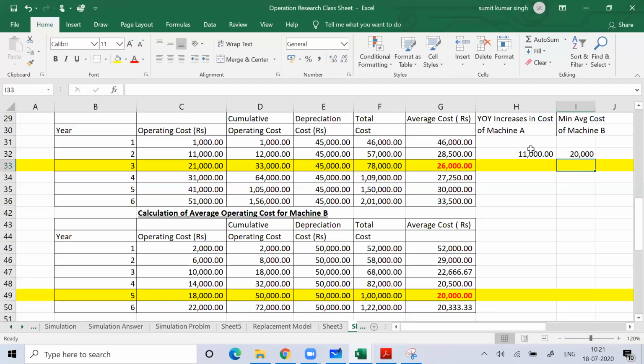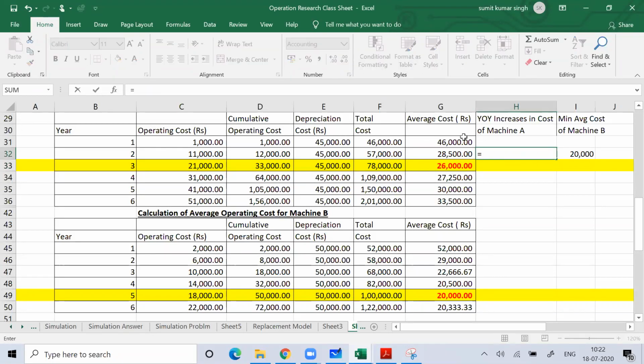Now the question comes, when can you replace? To decide that, find the year on year basis the increase in cost of machine A. For that, what I did, I subtracted 46,000 from 57,000. That is 11,000. Then again for the next year, 78,000 minus 57,000, so you'll get 21,000. But here, if you notice, the minimum average cost of machine B is 20,000 only.